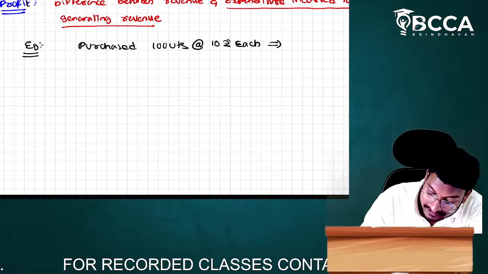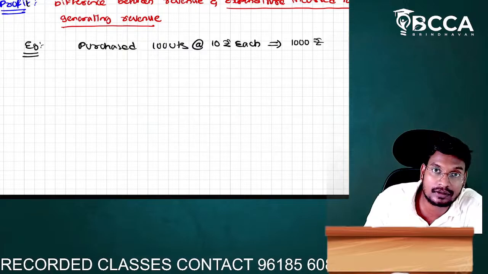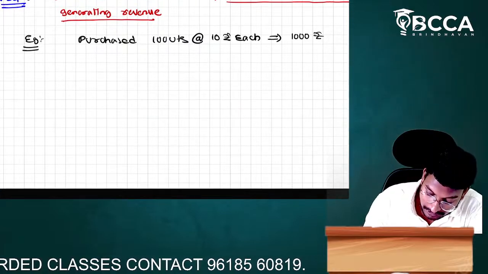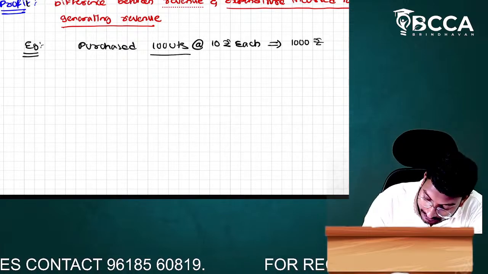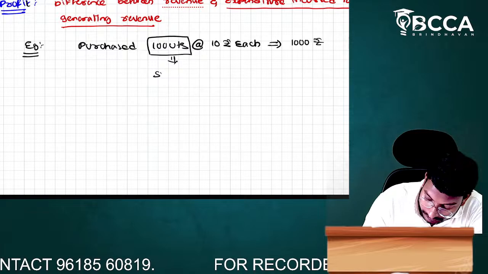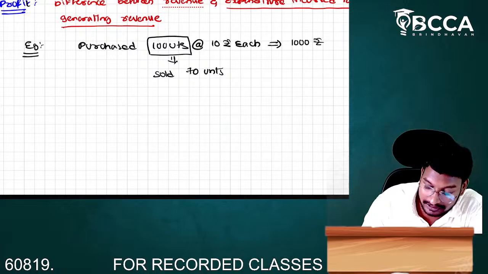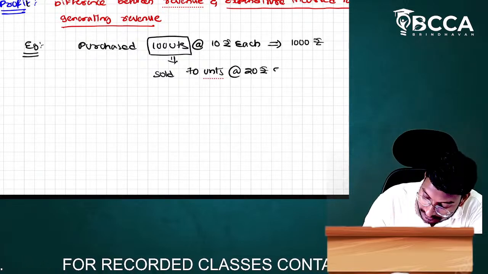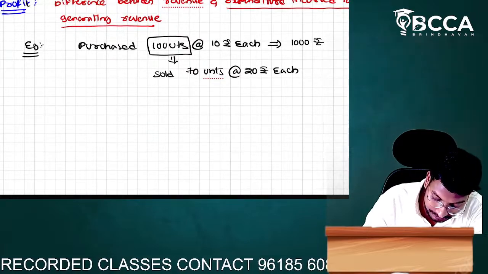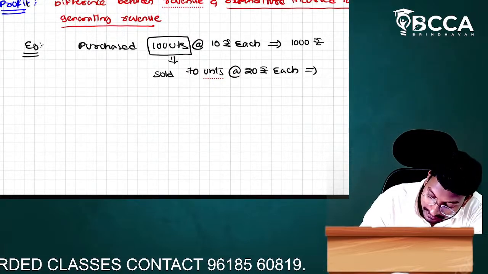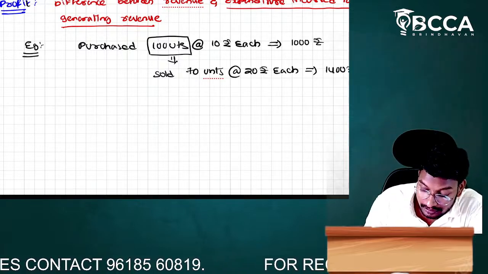Then what is the total purchases value, sir? The total purchases value is 1000 rupees. Okay, na sir. Here the purchases is called as what, sir? Expenditure. In that 100 units, we have sold 70 units at the rate of 20 rupees each. Then what is the sales value, sir? Here the sales value is 1400 rupees.